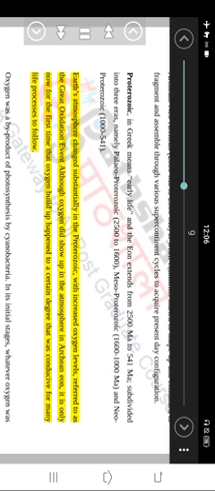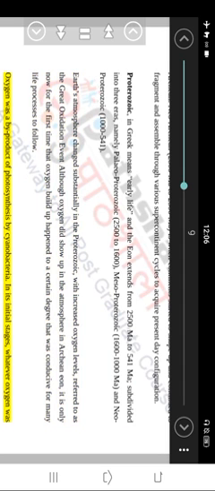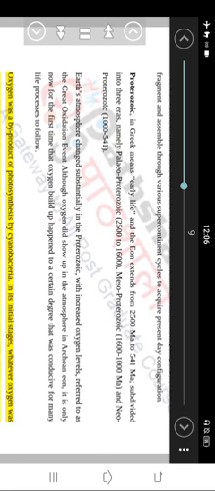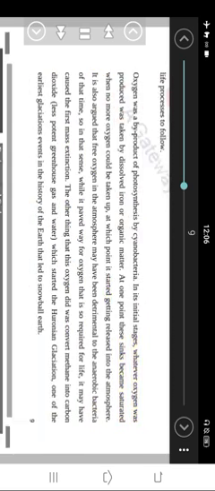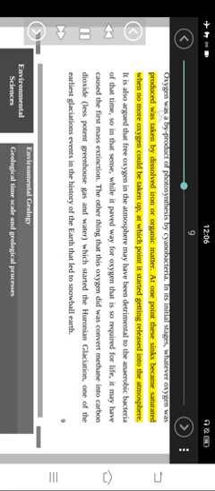Although oxygen did show up in the atmosphere in the Archean eon, it is only now for the first time that oxygen buildup happened to a certain degree that was conducive for many life processes to follow. Oxygen was a byproduct of photosynthesis by cyanobacteria. In its initial stages, whatever oxygen was produced was taken up by dissolved iron or organic matter. At one point these sinks became saturated when no more oxygen could be taken up, at which point it started getting released into the atmosphere.